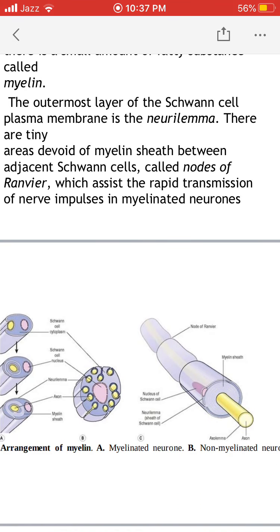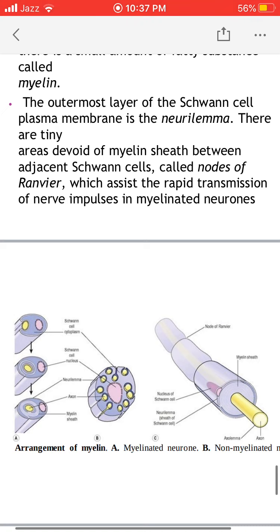This diagram is taken from Ross and Wilson, and here on the left side you can see a myelinated neuron, and in the center there are many unmyelinated neurons, and again on the rightmost side there is a myelinated neuron. On the left side, in the myelinated neuron, you can see a single Schwann cell has been wrapped multiple times around the axon to form a myelin sheath, and here you can see the Schwann cell cytoplasm, the Schwann cell nucleus, neurolemma, the axon, and the myelin sheath.